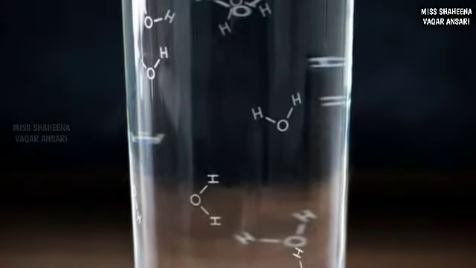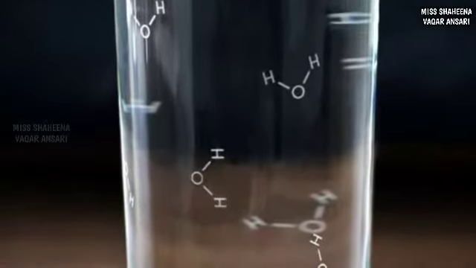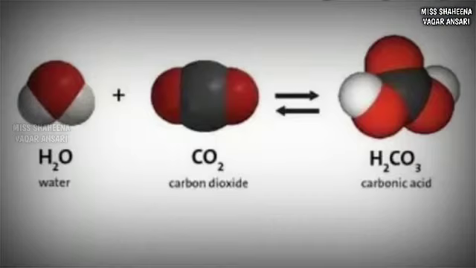When this carbon dioxide gets mixed with droplets of water, it leads to the formation of dilute carbonic acid. This dilute carbonic acid is present in the water vapor and water droplets in the atmosphere.